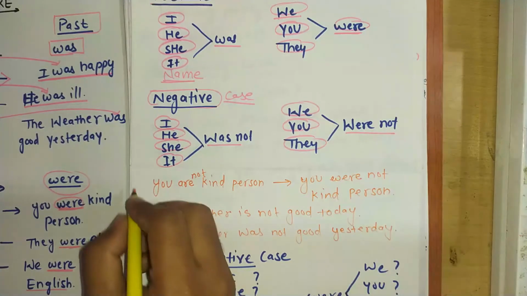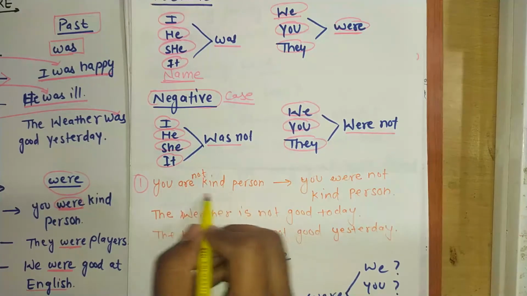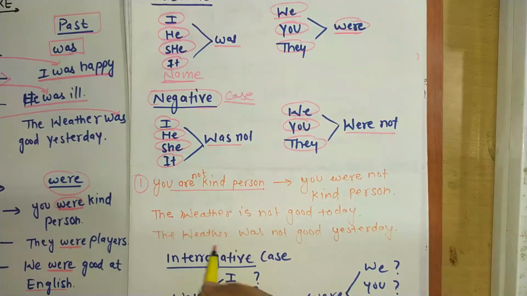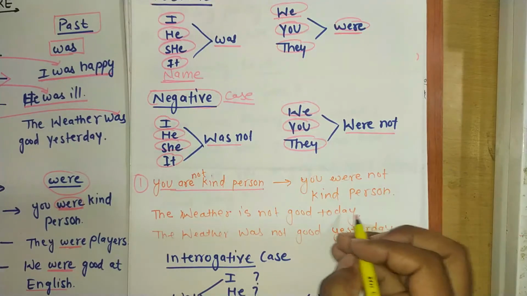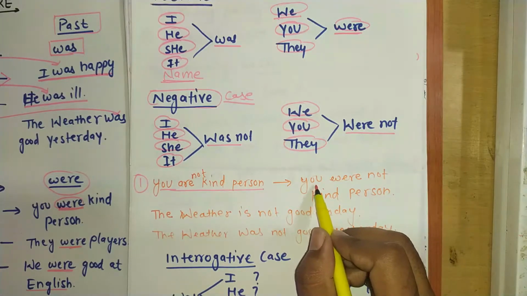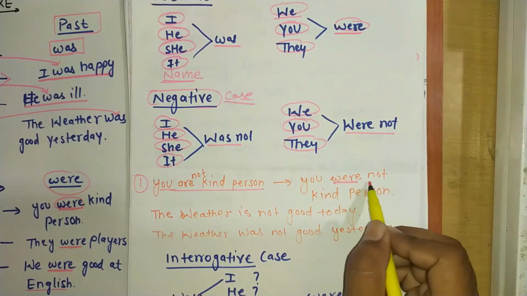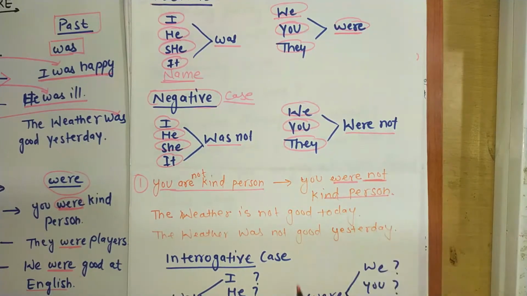Yes, now let's see the example. You are not kind person. I'm talking about present, but if I convert it in past, then it will become you were not. Yes, focus here. You were not kind person in the past.